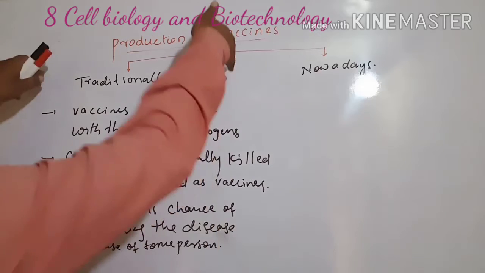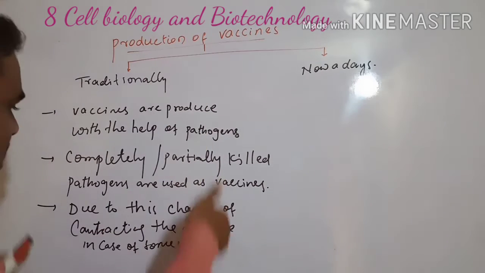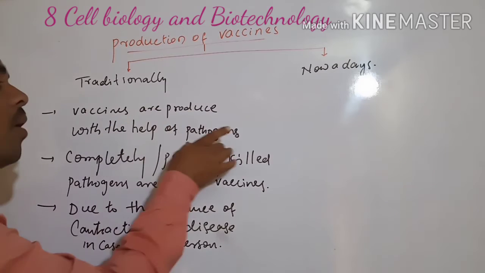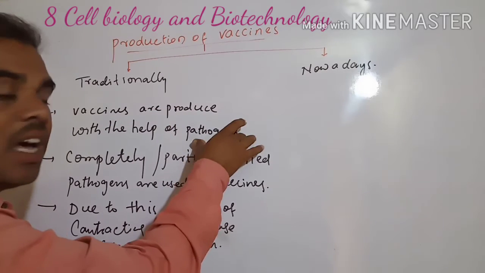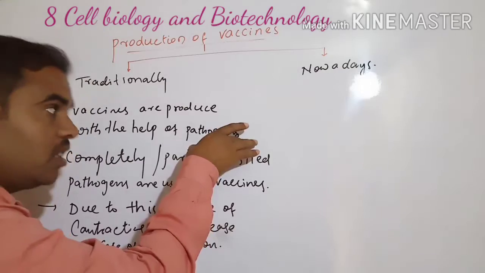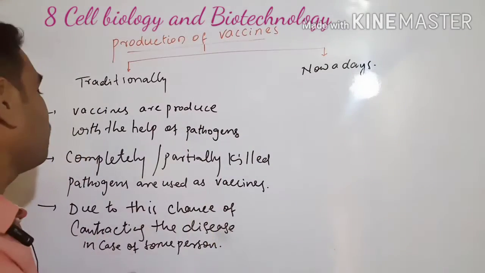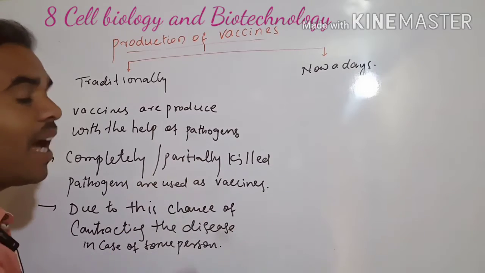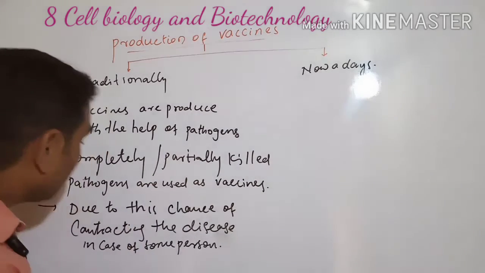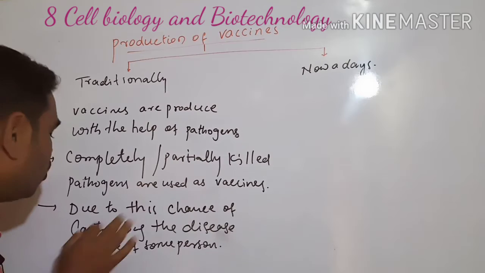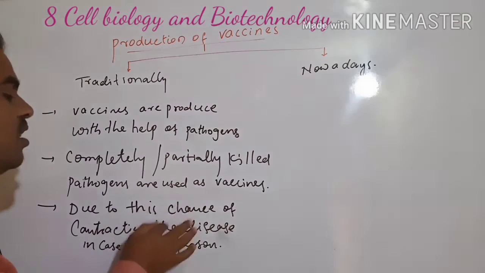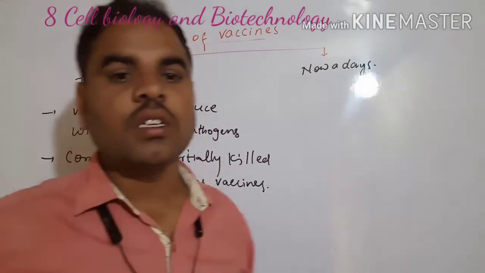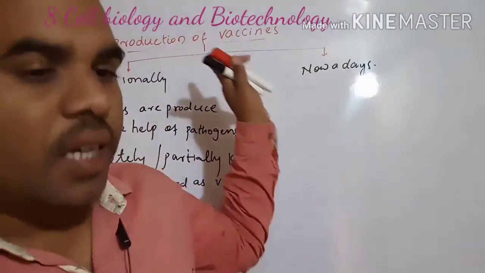See, in olden days, traditionally, vaccines were produced with the help of pathogens. Completely or partially killed pathogens are used as vaccines. Due to this, there is a chance of contracting the disease in some persons. This is traditionally.